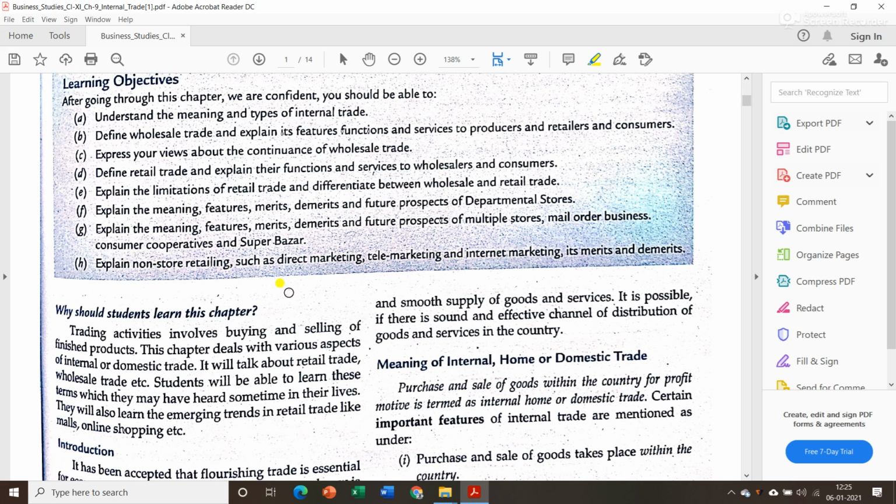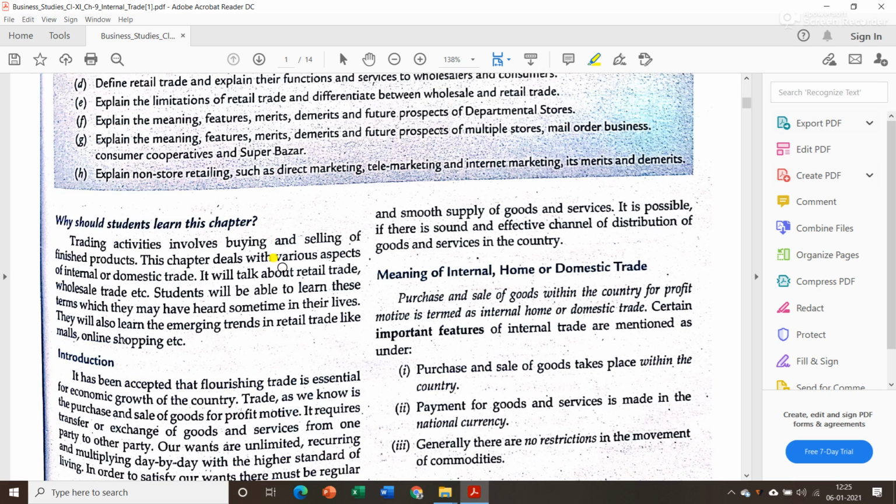earning profit. Now let us see why this chapter is important. Now trading activities involve buying and selling of finished products. You are allowed to buy and sell raw materials, but that will not be considered as trading. Trading activities only involve buying and selling of finished products.